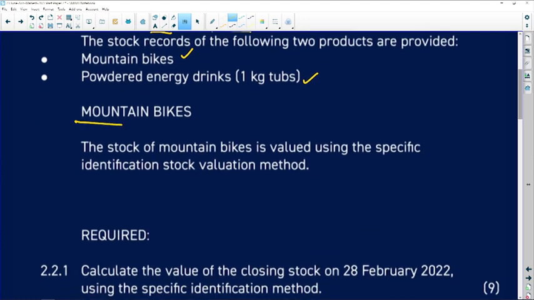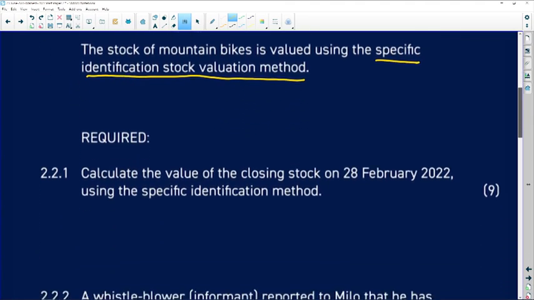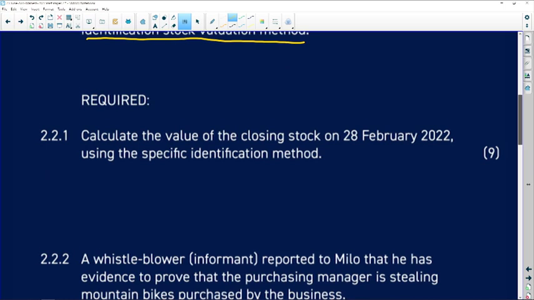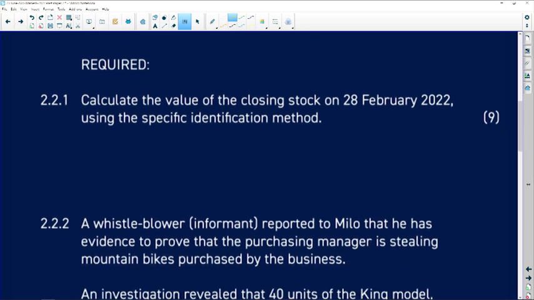Right, mountain bikes. The stock of mountain bikes is valued using the specific identification stock valuation method, and we are required to do the following. So very briefly, I'm just going to go through the questions. 2.2.1, calculate the value of closing stock on the 28th of Feb using the specific identification method.